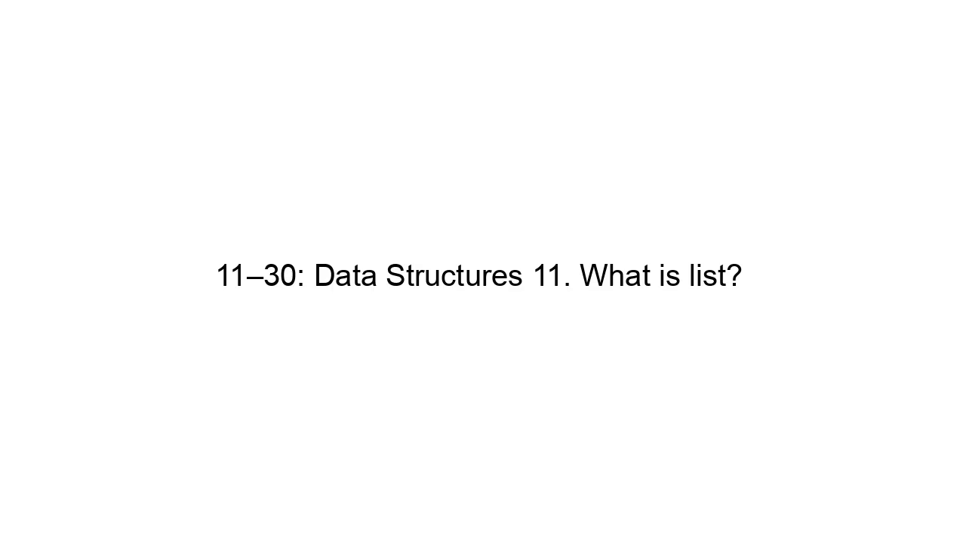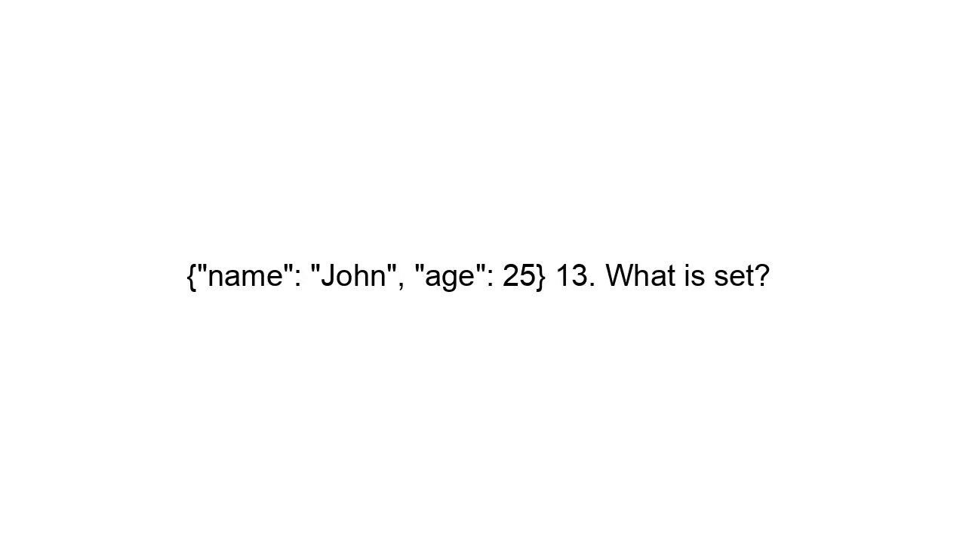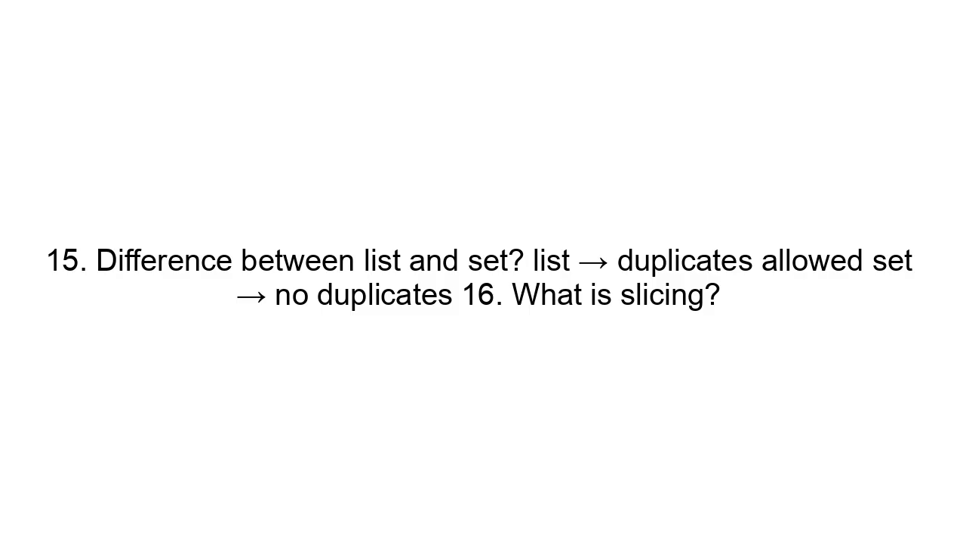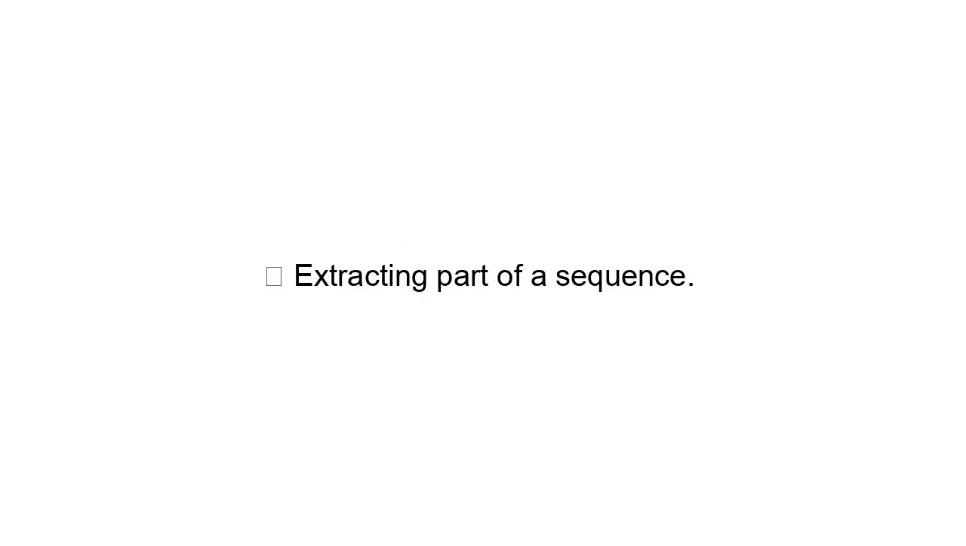11 to 20. Data structures. 11. What is list? Ordered, mutable collection. 12. What is dictionary? Key value pair structure. Name: John, age: 25. 13. What is set? Unordered collection of unique values. 14. What is tuple? Immutable ordered collection. 15. Difference between list and set. List means duplicates allowed. Set means no duplicates. 16. What is slicing? Extracting part of a sequence.